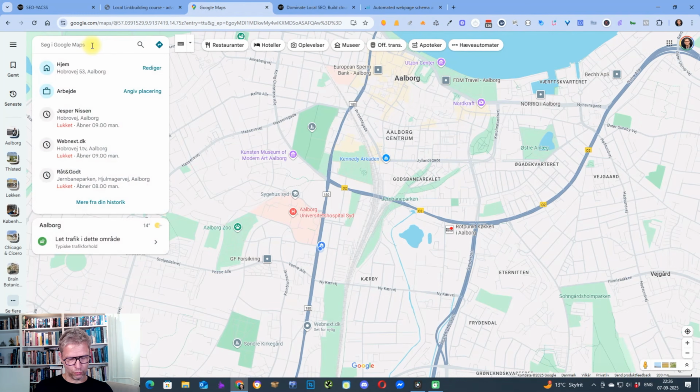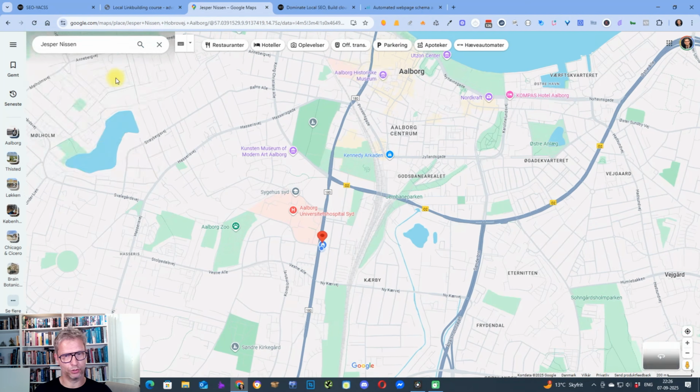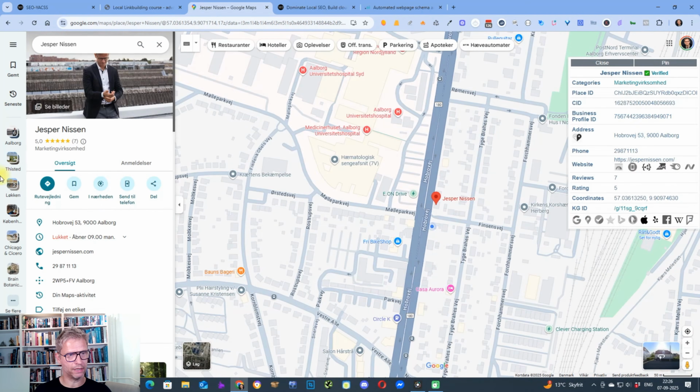If you don't know what a driving direction is, let me show you. I have found my own Google Business Profile, Jesper Nissen, and this is the address in the Google Maps. You can see here that it says driving directions, it says rutevejledning because it's Danish, of course.